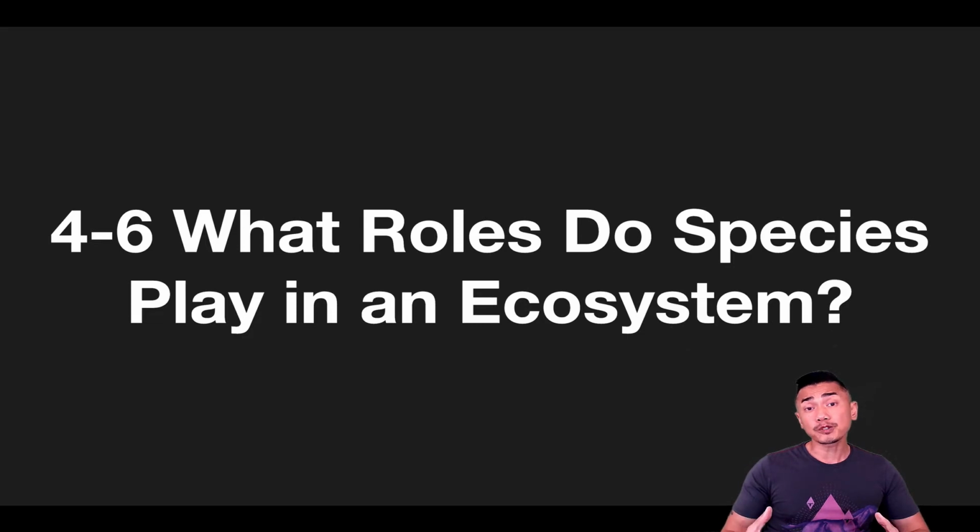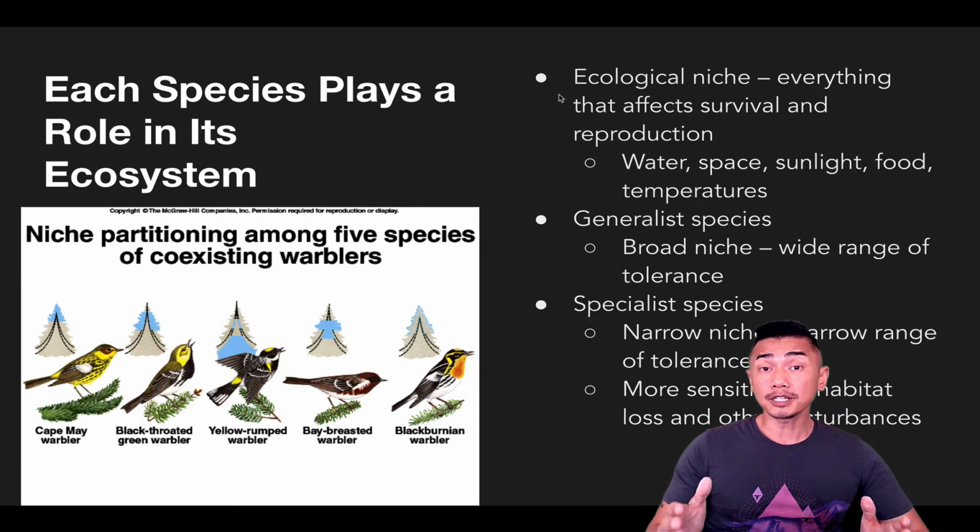In section 4.6, we're going to talk about how different species live together and the different roles that they take on in an ecosystem. An organism's place in its environment, or the role that it plays there, is called the ecological niche. It includes everything that organism needs to survive and reproduce. It includes things like water, space, sunlight, food, and temperature.